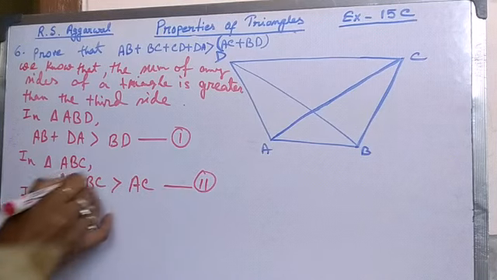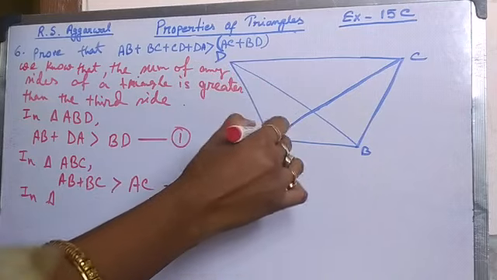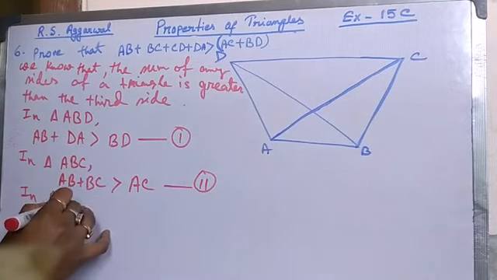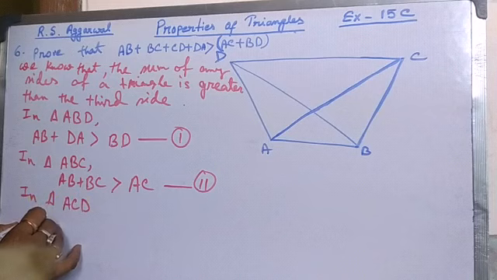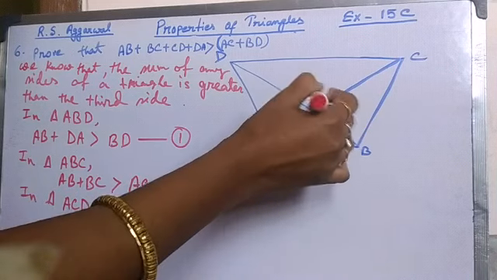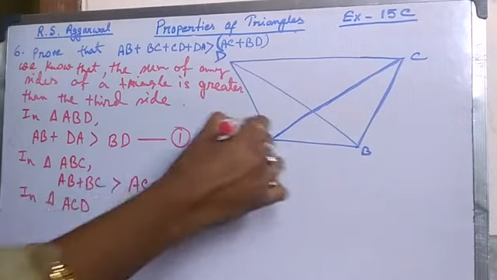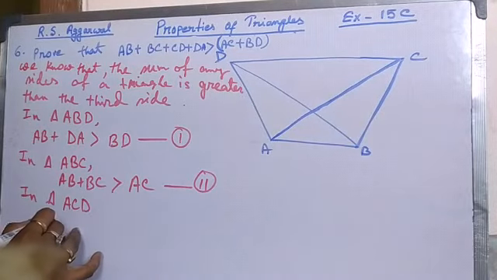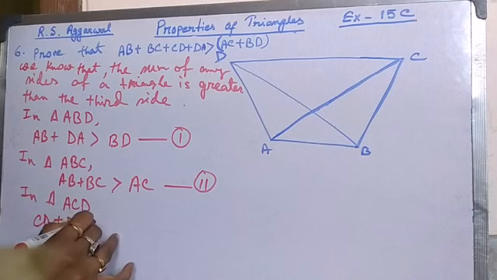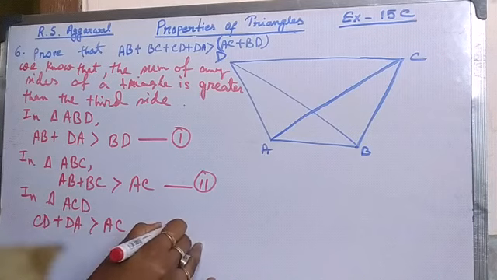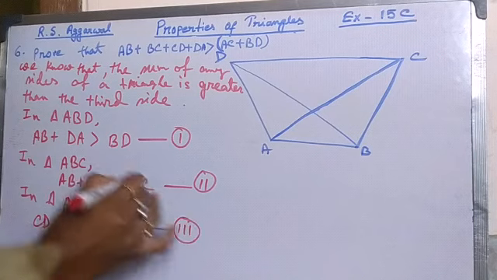Next, in triangle ACD, here also AC will be kept on one side, so CD plus DA is greater than AC. This is the third equation.